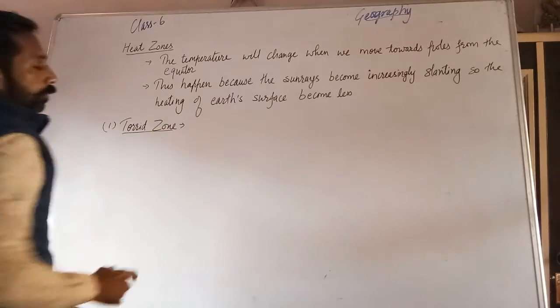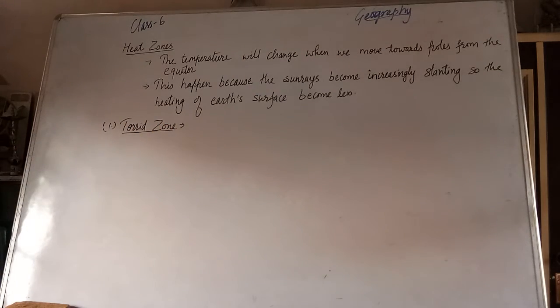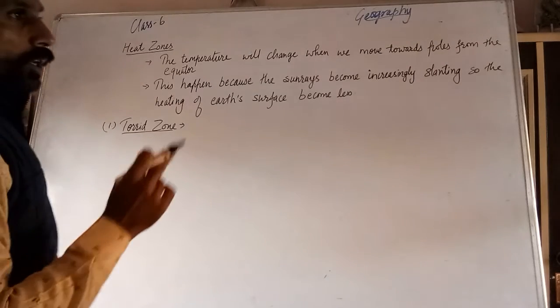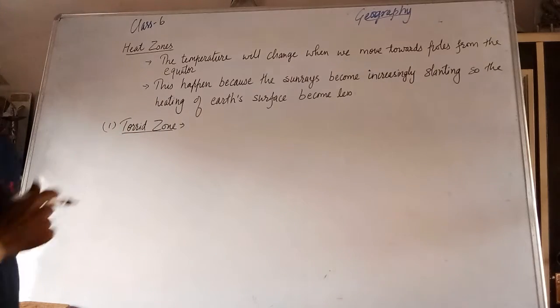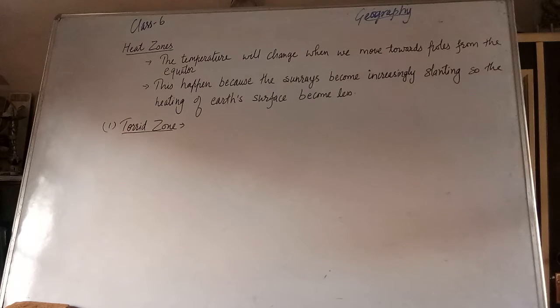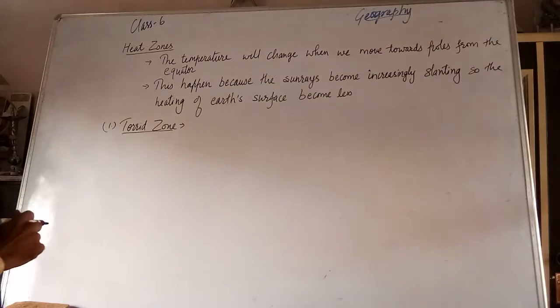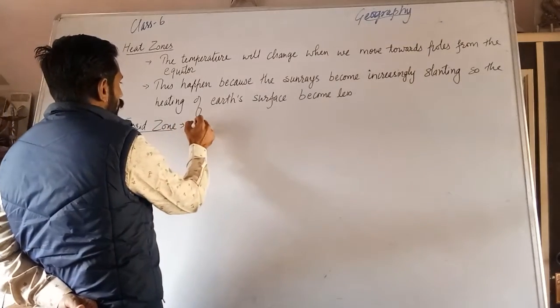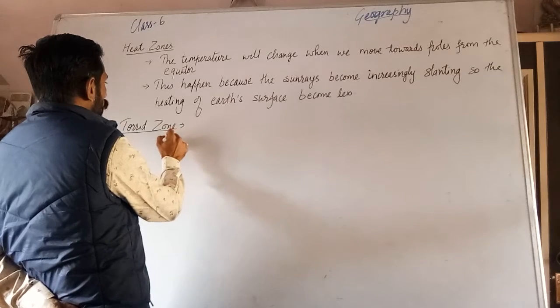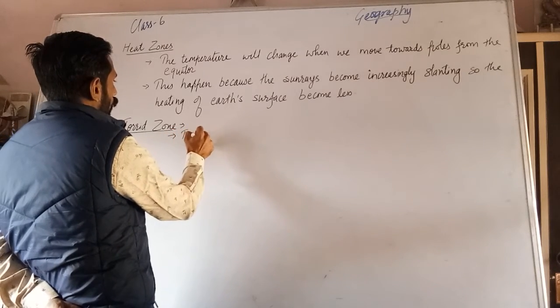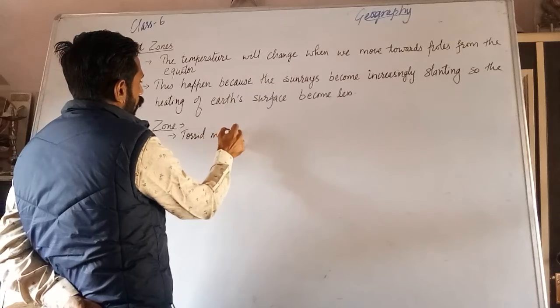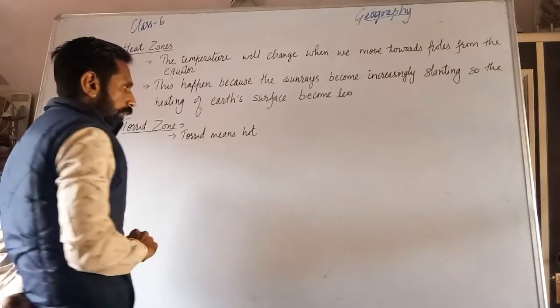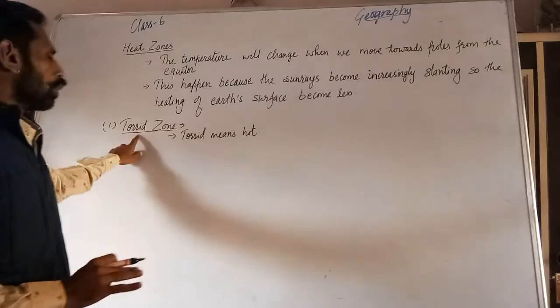Now what is torrid zone? I told you that from the equator towards the poles, there are two lines, Tropic of Cancer and Tropic of Capricorn. These lines make this one torrid zone. Torrid means hot. Torrid zone means hot zone.